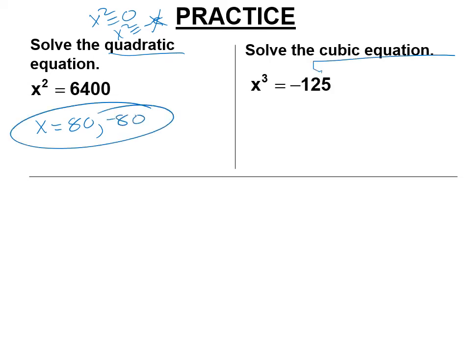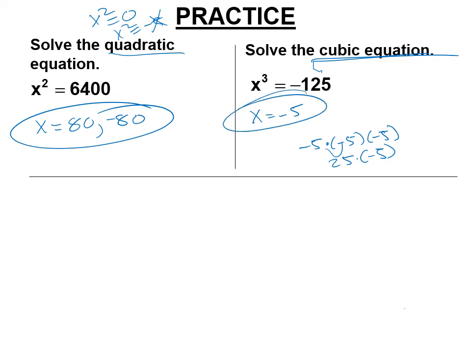A cubic equation has 1 answer. In this case, -5, because -5 times -5 times -5, right? 2 negatives make a positive, but then you multiply it by another one, and you get -125. So be careful. I get people who give me 2 answers for the cubic equations. That's only for quadratics. Right, because 80 times 80 is 6,400, and -80 times -80 is also 6,400.